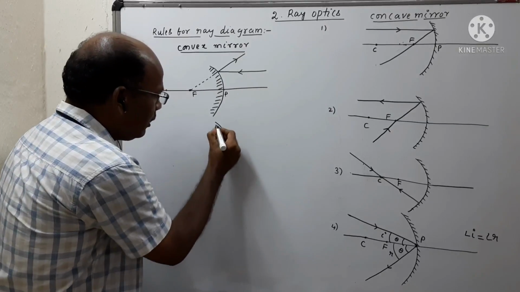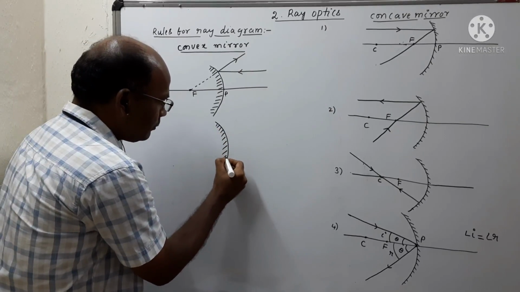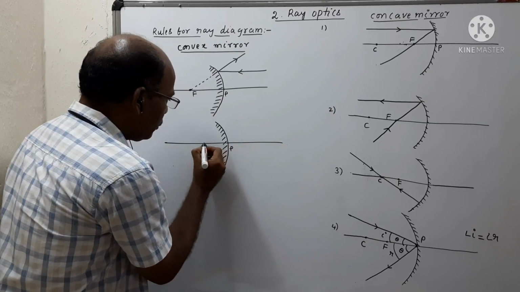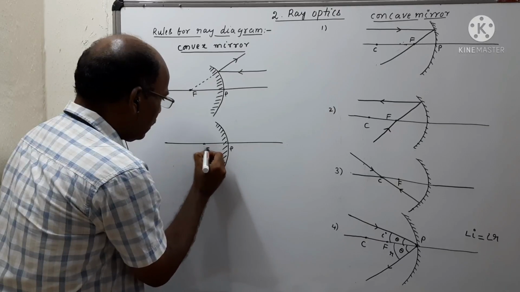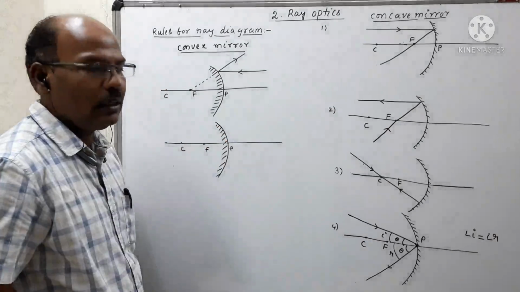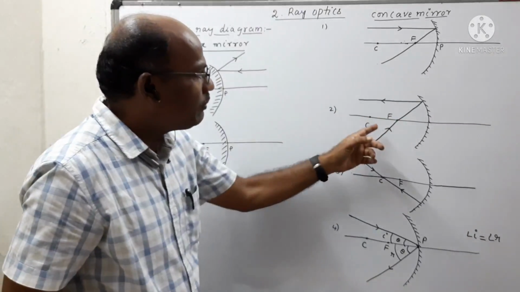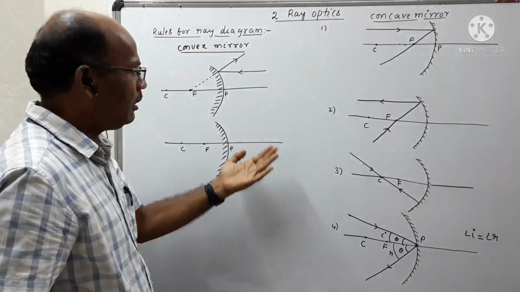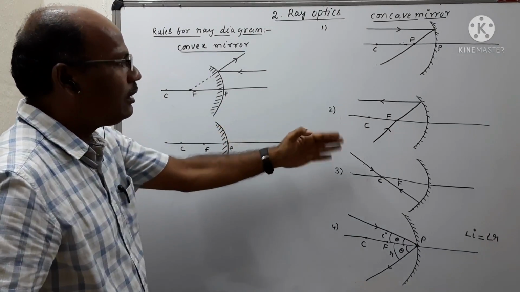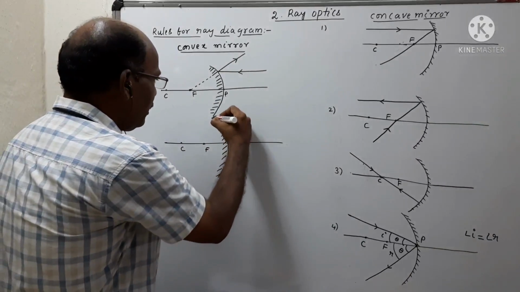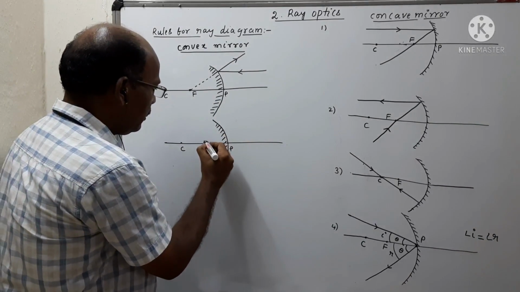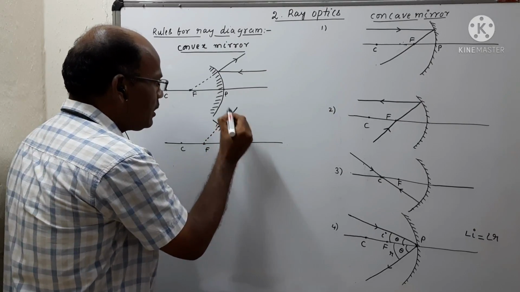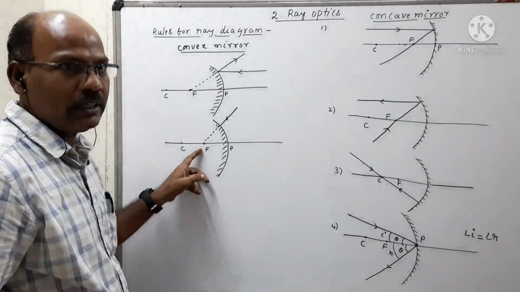For the second one, we can draw the same diagram. So this is the pole, this is the focus, and this is the center of curvature. So what is the second rule? If the light ray is passing through the focus, after reflection it becomes parallel to the principal axis. Here we are observing that. So this is the light ray which is passing through the principal focus.